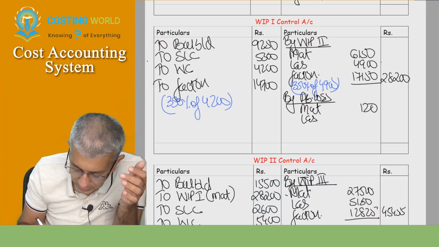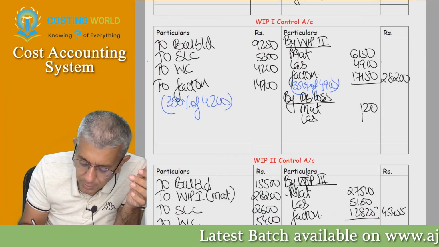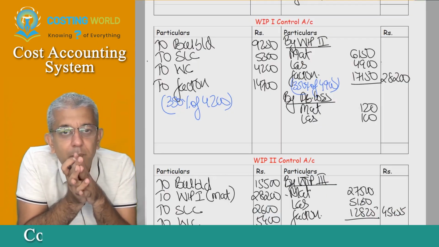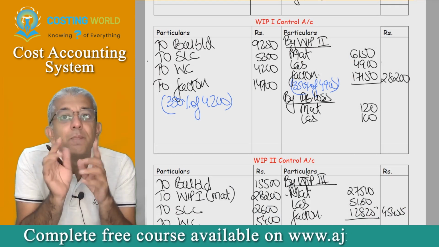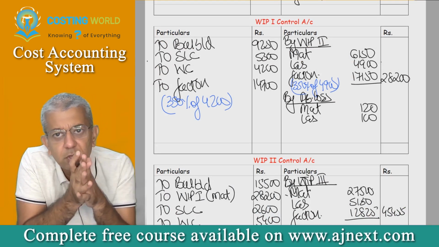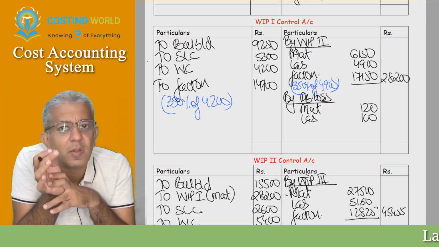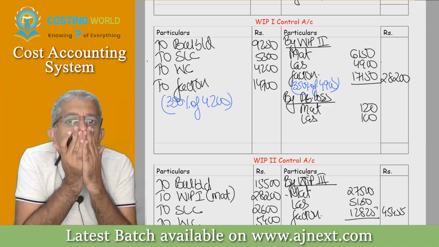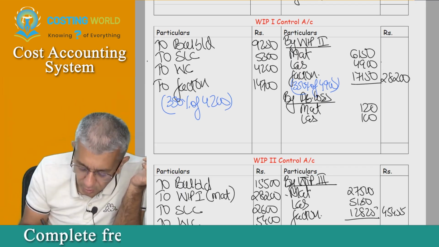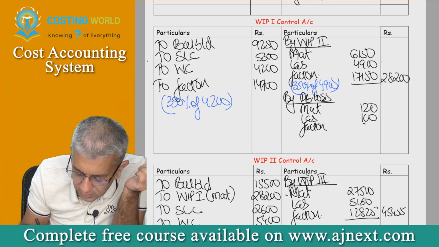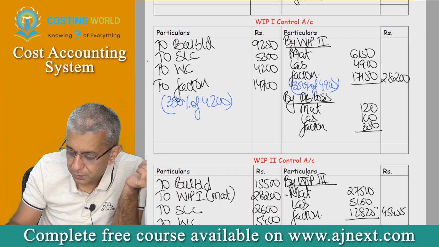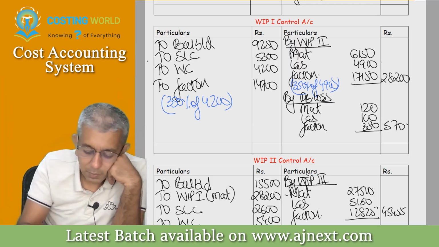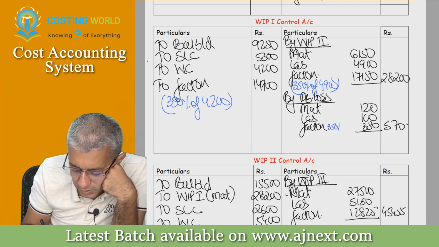That had labor in this particular case of how much? 100. But obviously it's common sense that the question will not give you everything, because one more cost is implied. You tell me which is that particular cost? Factory overhead. Can I say wherever there will be 100 rupees of labor in this particular process, there will be 350 of factory overhead. So write down over here factory overheads 350. This will be coming to 570. Please write down, this is 350% of 100.